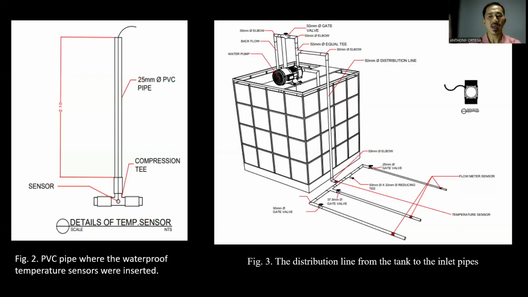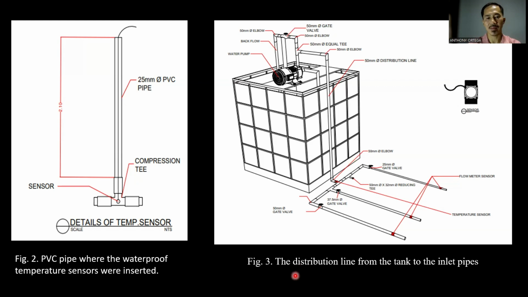In these pipe lengths, a 25 millimeter PVC pipe, 2.10 meter long, was vertically connected. The temperature sensors were inserted into the vertical pipes, which were all insulated with closed cell foam to prevent external temperature influences. After installation, the pipes were covered with native soil, backfilled, sprayed with water, compressed, and labeled.